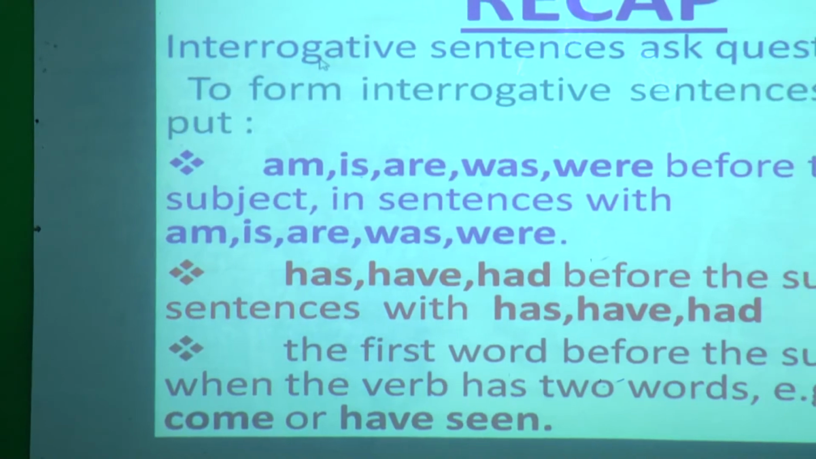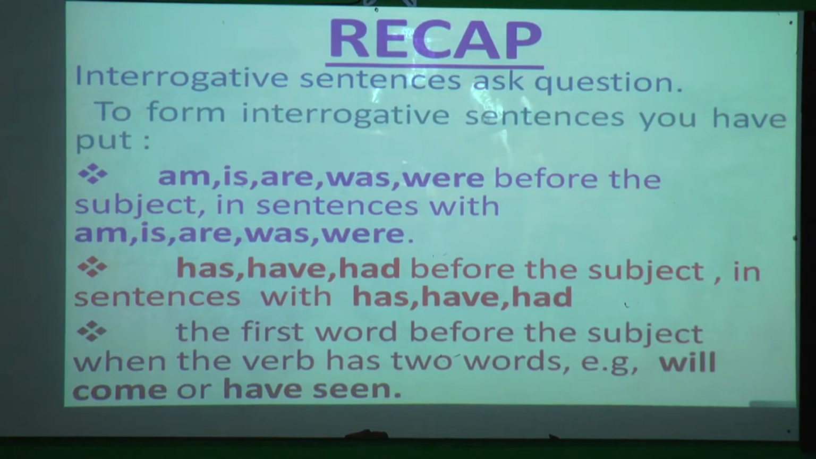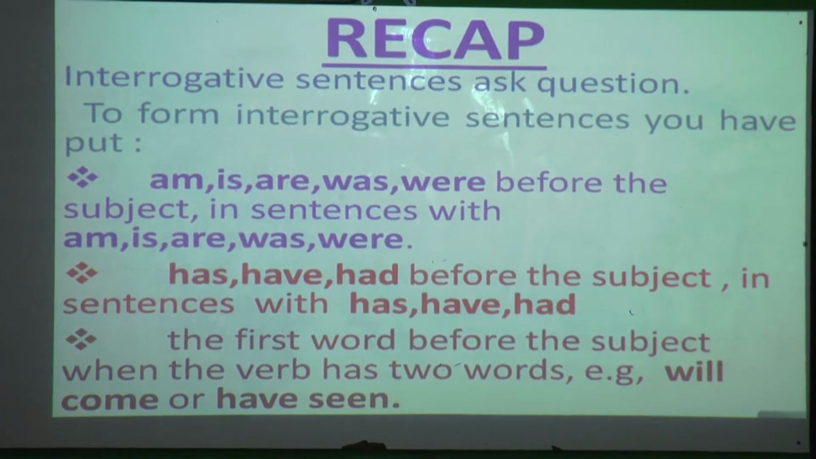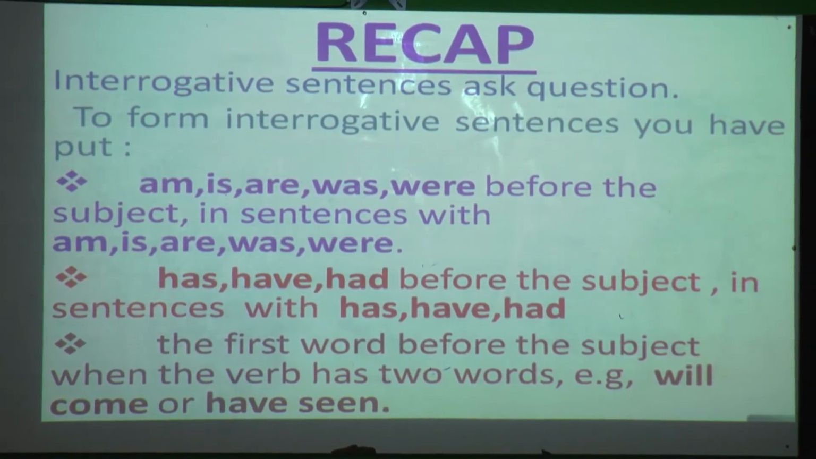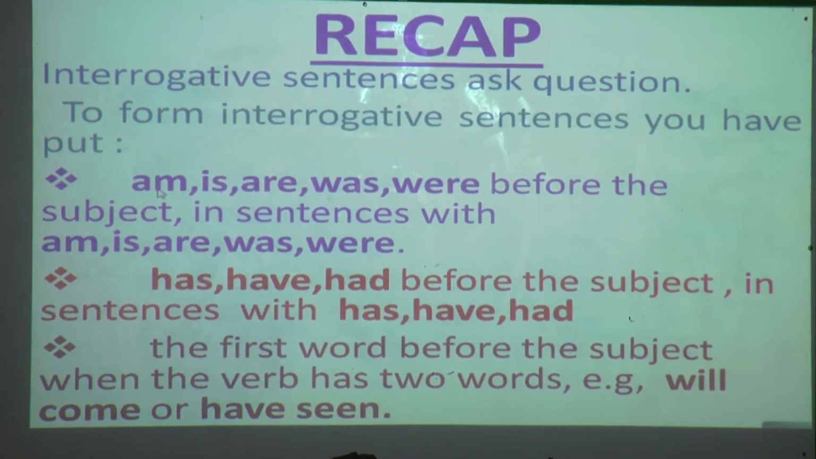Interrogative sentences ask questions. Again we will repeat, interrogative sentences ask questions. To form an interrogative sentence, whenever there is a verb in a sentence, we have to put that verb before the subject. Which verbs? For example, am, is, are, was, were. We have to put them before the subject, only in sentences with the words am, is, are, was, were.